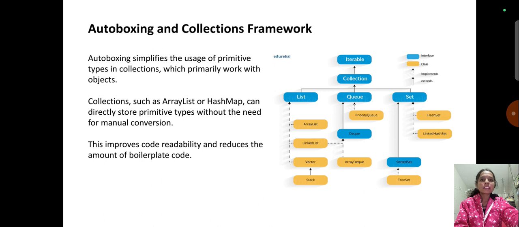And autoboxing and collections. Autoboxing simplifies the usage of primitive types in collections, which primarily work with objects. Collections such as ArrayList or HashMap can directly store primitive types without the need for manual conversion. This improves code readability and reduces the amount of boilerplate code. This is how we frame autoboxing and collections in Java.